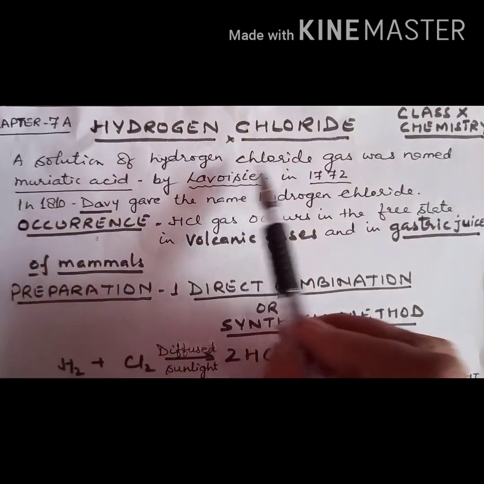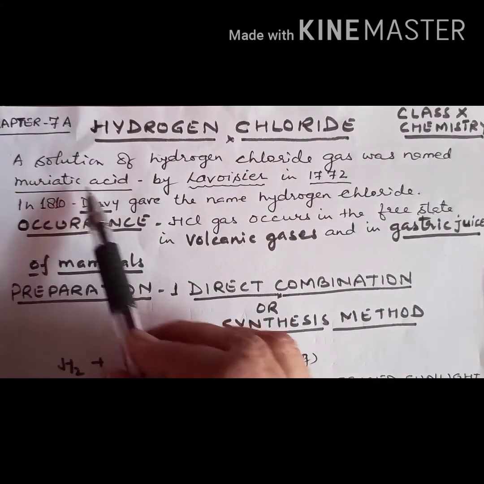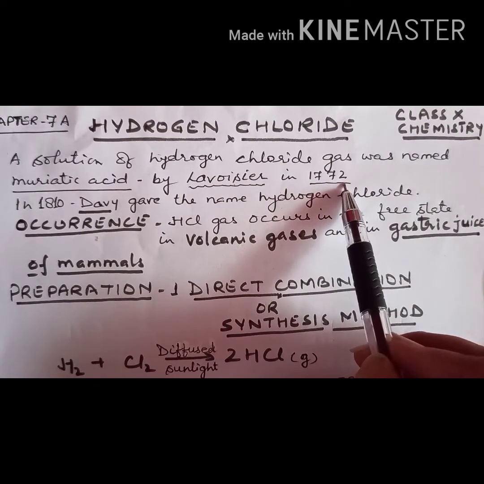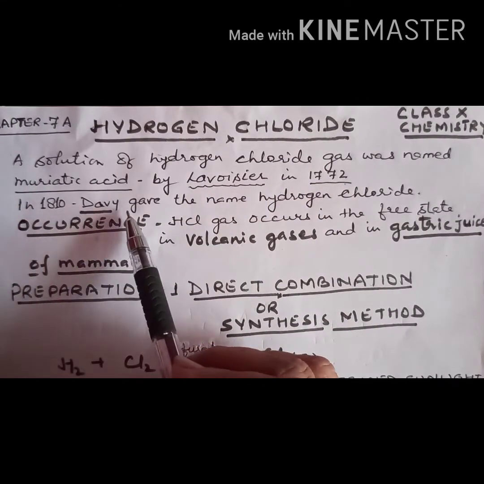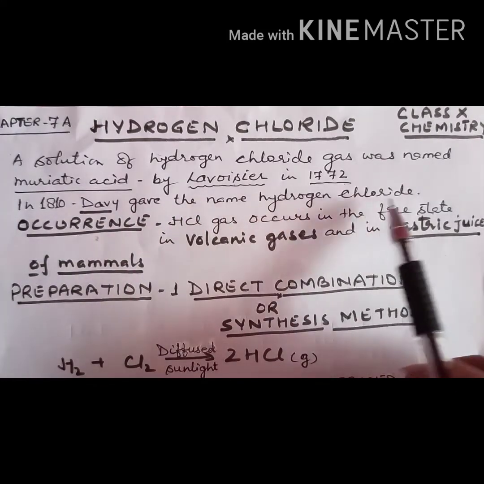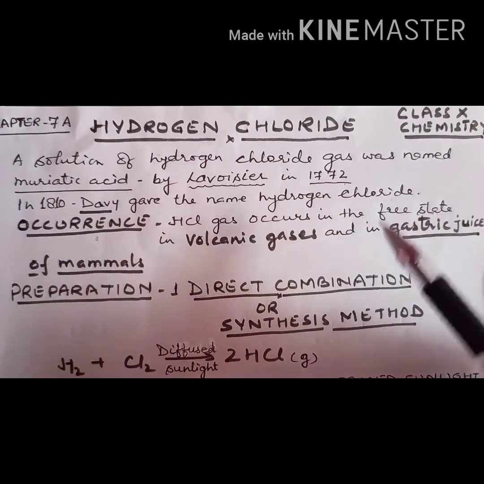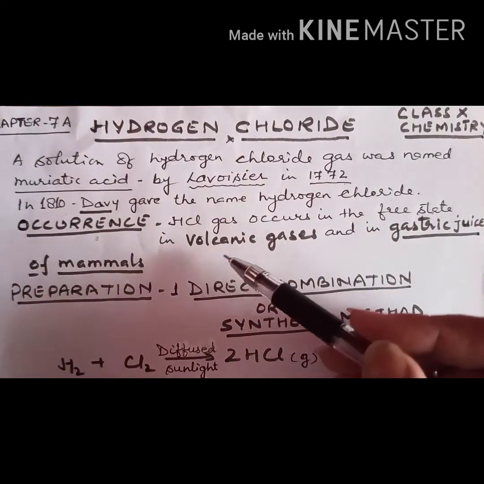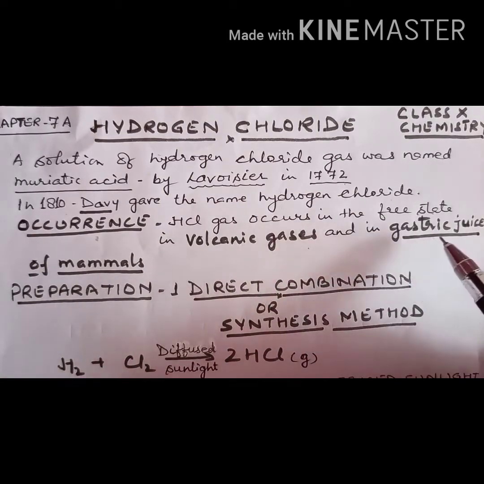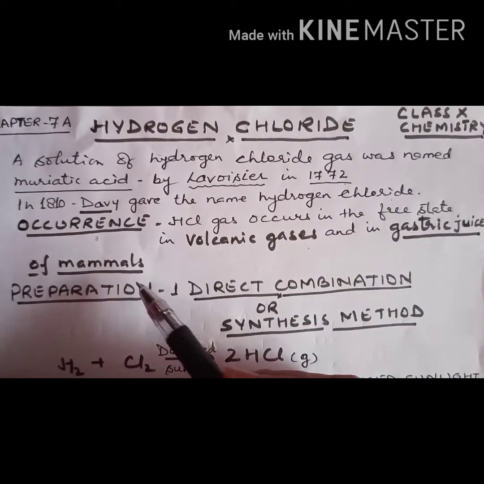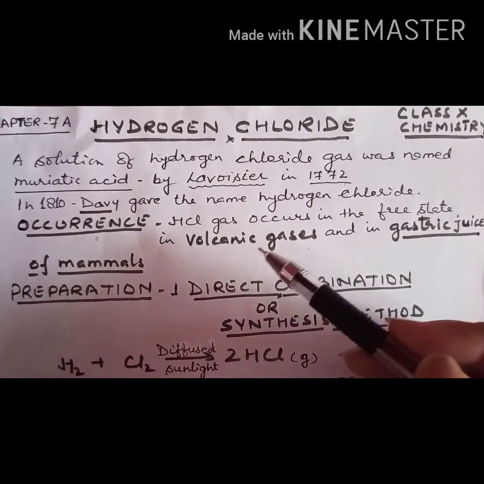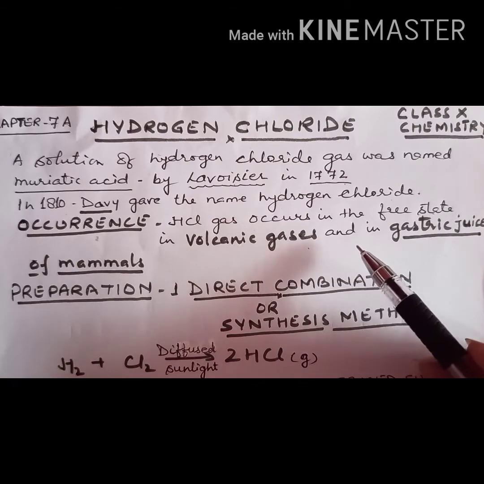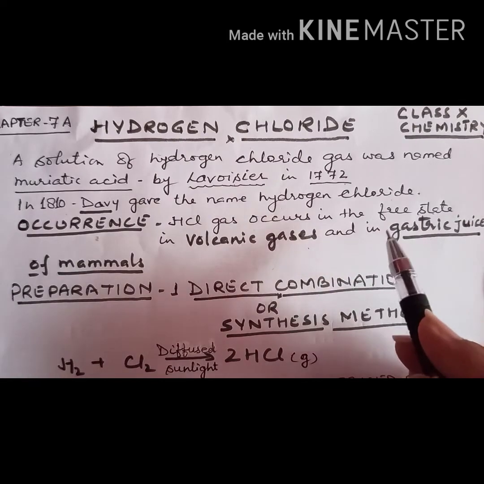Now, a solution of hydrogen chloride gas was named muriatic acid by Lavoisier in 1772. Right? And in 1810, Davy gave the name hydrogen chloride. Now, occurrence wise, all of you know hydrogen chloride gas occurs in the free state also, and it is found in volcanic gases as well as in gastric juices of mammals, in our stomach. All of you know which acid is present in our stomach. Which one? Hydrochloric acid.